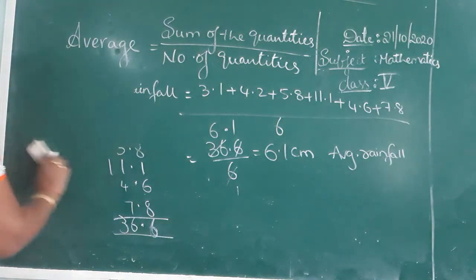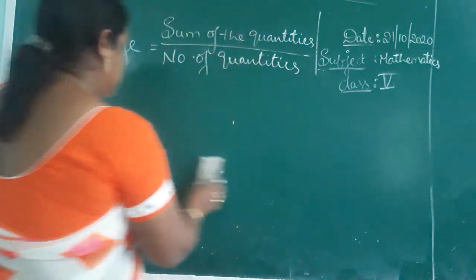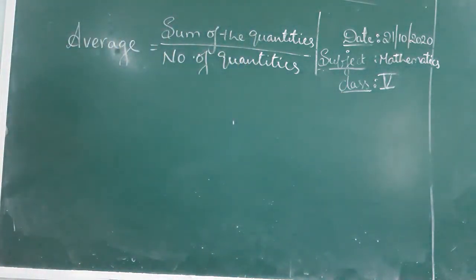See the third one. The weekly consumption of milk over 4 weeks by 2 families was given, family 1 and family 2, and they are asking who consumes more, comparing the quantities by finding the averages.